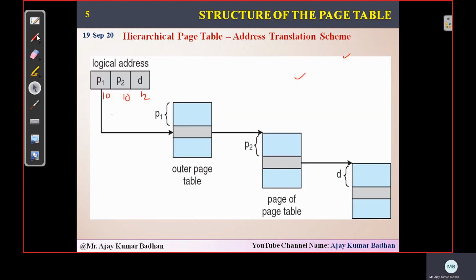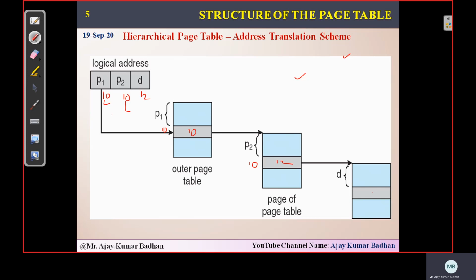See, now here the outer page table is referred by P1. So 10, here it will be 10. It will try to find the value stored in this table. So what is the next value we have? 10. That will be here. Now from here that will be searched. This value 10 will be searched in this particular table where it is located here. And this will consist of a displacement called 12.